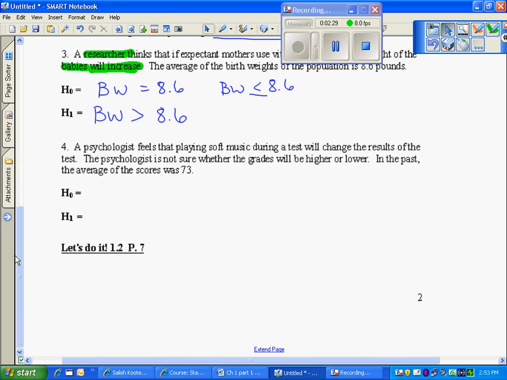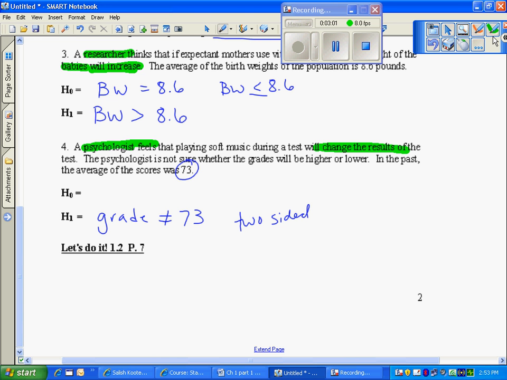A psychologist feels that playing soft music during a test will change the test results. So the psychologist wants to change the test results. Not sure they're going to be higher or lower, but they are going to be different than what is expected now. 73 is what is expected on average now. So the music will make my test score not equal to 73. Not sure if it's going to be higher or lower, so we call this a two-sided test.